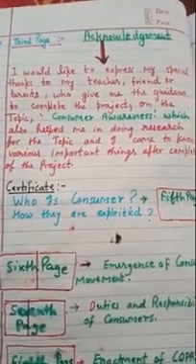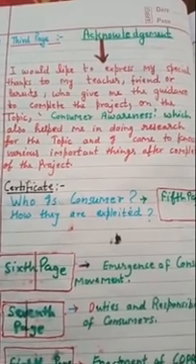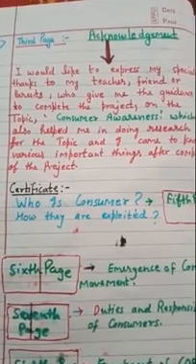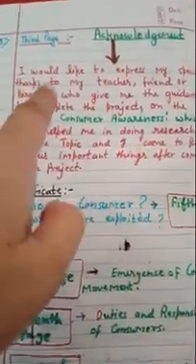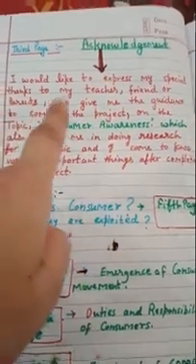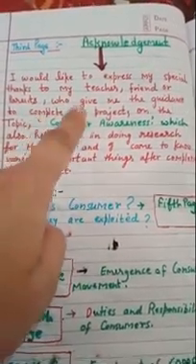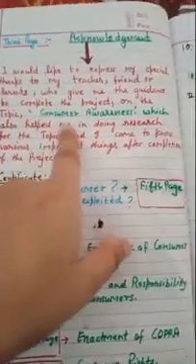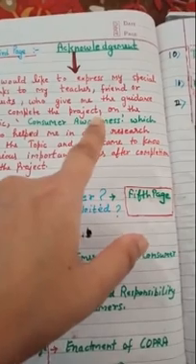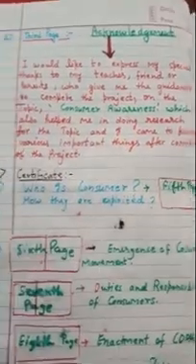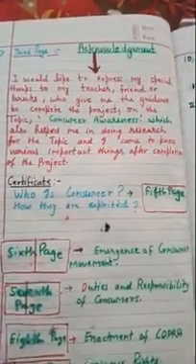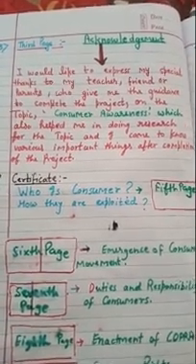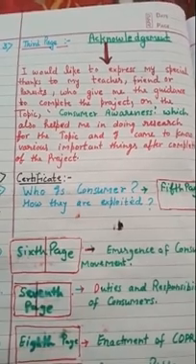Whoever has given time, research or any kind of help to complete your project, you will write their name. So you can write: I would like to express my special thanks to my teacher, friend, their names and parents who gave me the guidance to complete the project on the topic consumer awareness. Again, it will differ depending on which of these three titles you take, which also helped me in doing research for the topic, and I came to know various important things after completion of the project. This will come under the acknowledgement.